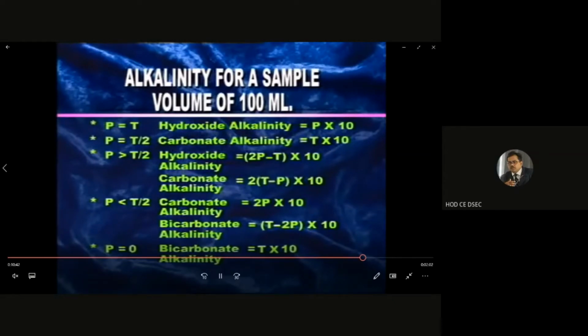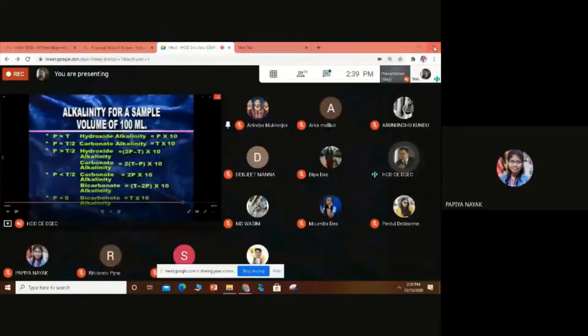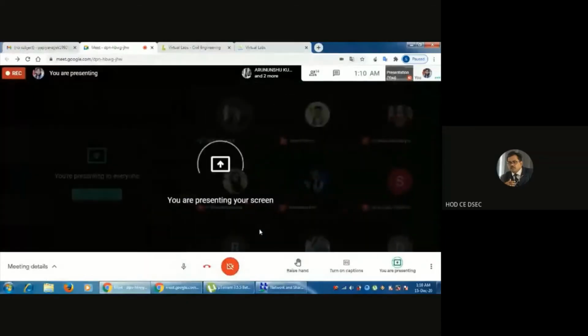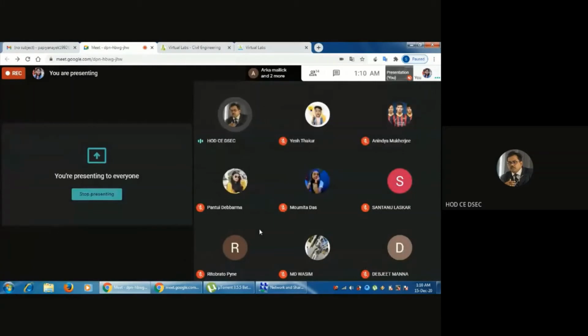Now I am handing over to Papia. Yes, sir. Over to Papia for sharing the virtual lab. You can show the virtual lab. Students will follow, and those who are ready to share their screen will be evaluated and given good marks. So kindly, Papia, I request you to show your screen, and students kindly follow what Papia madam is showing step by step in the virtual lab. Your turn will be there. Otherwise, you can't be evaluated in the practical laboratory classes.